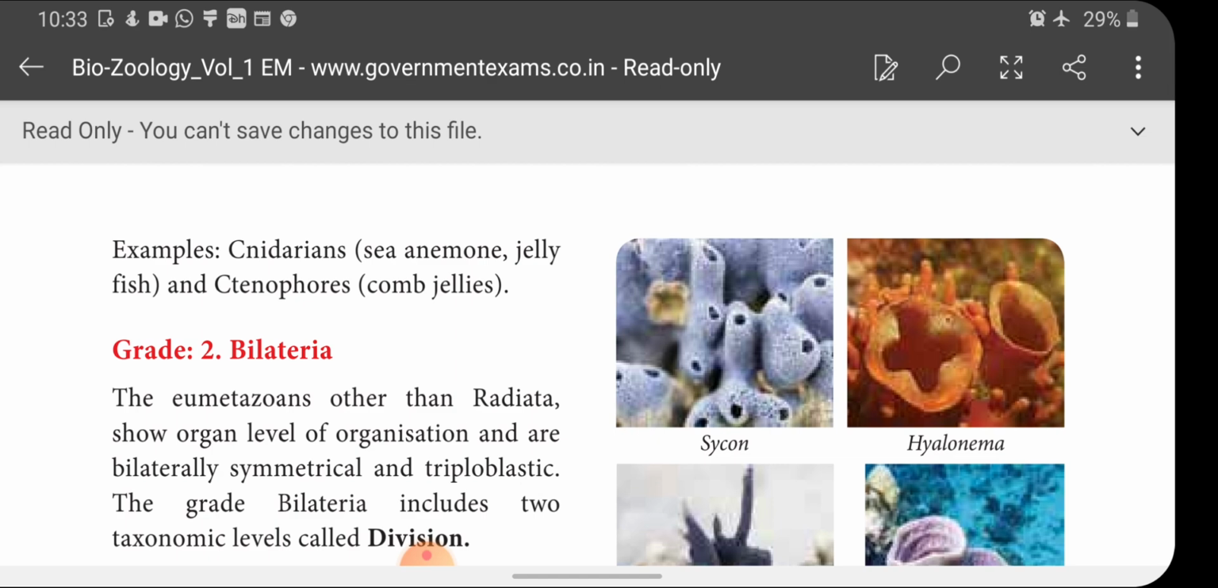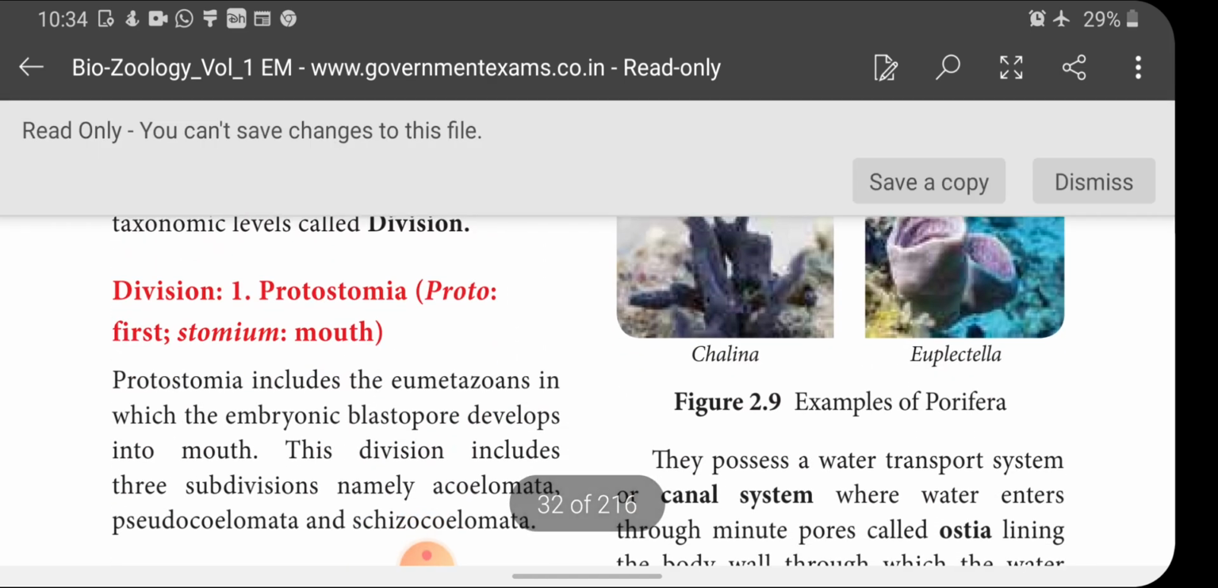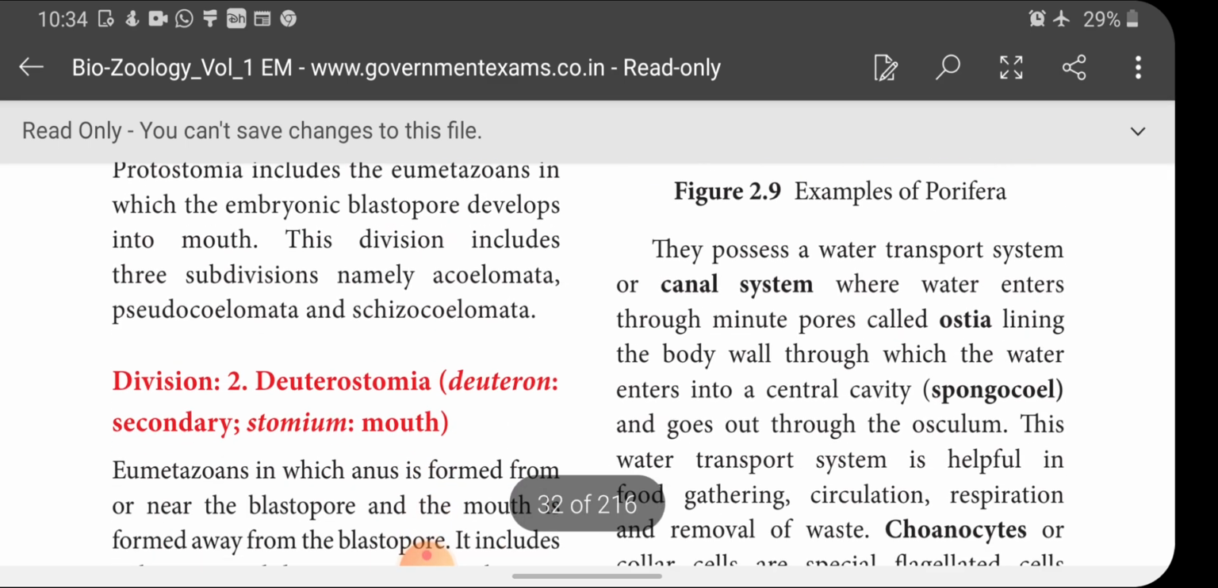The animals in the other phyla are bilaterally symmetrical, right? So these are called Bilateria. Examples of Radiata are Cnidaria and Ctenophora, and the animals other than Radiata are called what? Bilateria, which show an organ level of organization and are bilaterally symmetrical and triploblastic. The grade Bilateria includes two taxonomic levels called divisions. Division 1, Protostomia, and another one is Deuterostomia.